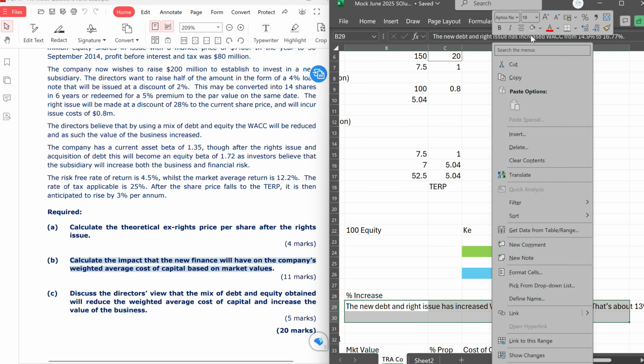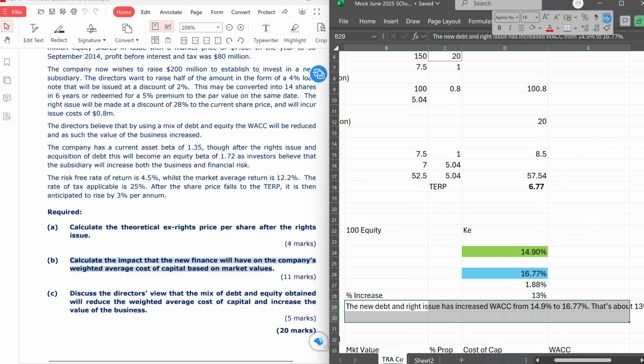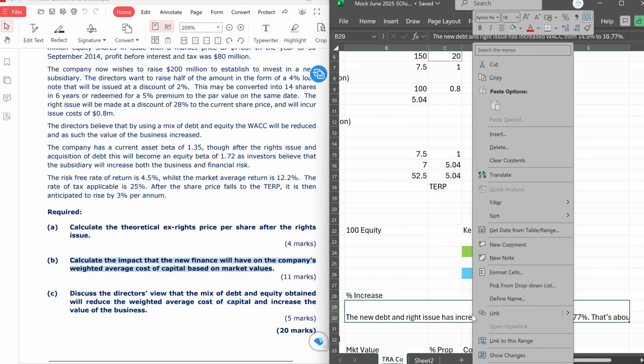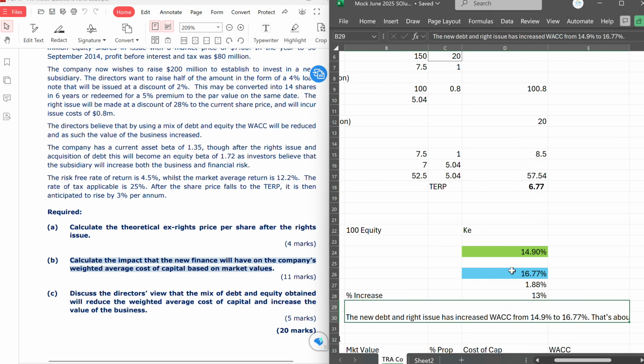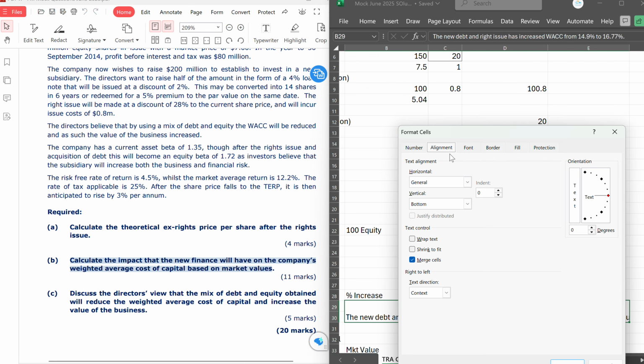Now, let's look at the third part C. Very important. The part C is talking about us making a comment on what the discussion from those directors, what they've been talking about.